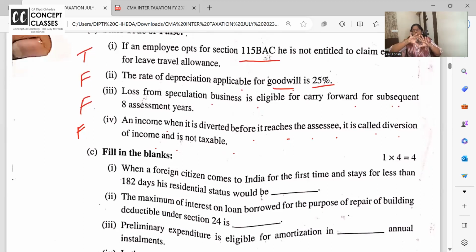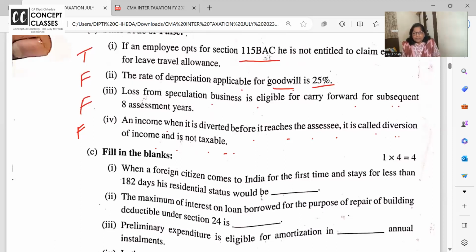When income is diverted before it reaches me, it's like diversion of income. For example, I'm the owner of a property. I'm saying to the tenant, don't pay the rent to me, pay it to my son. He's studying in college. He will use it to pay his hostel fees and all. So I am diverting the income before it reaches me. But still, I am the owner. Should it be taxable in my hands? Yes.